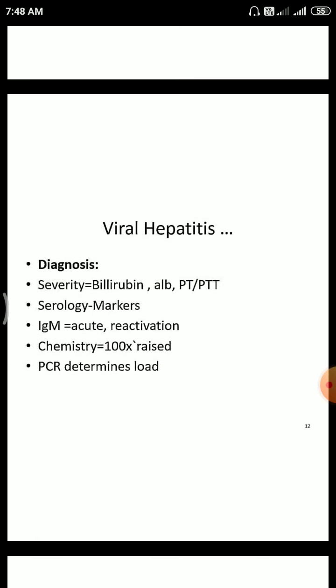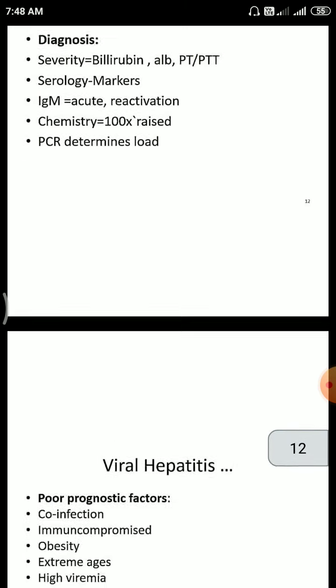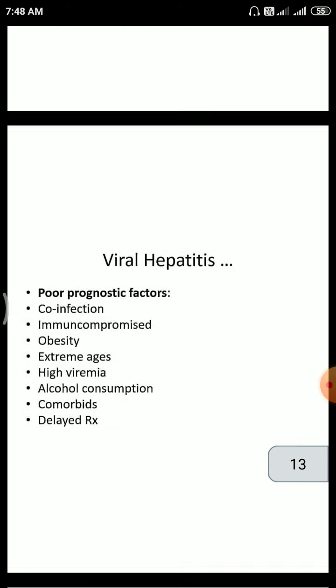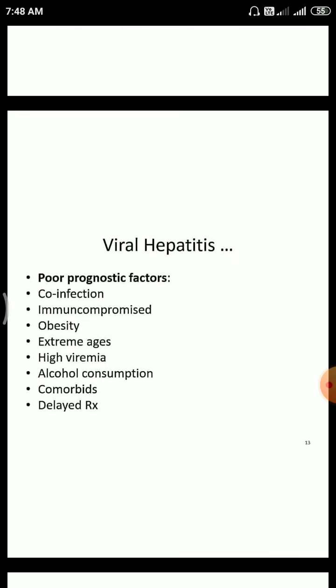Then viral hepatitis diagnosis: severity is seen in bilirubin, albumin, and prothrombin time. Then serology markers are taken. IgM indicates acute infection and reactivation. Chemistry shows transaminases raised 100 times. PCR determines viral load. Poor prognostic factors are co-infection, immunocompromised state, obesity, extreme ages, high viremia, alcohol consumption, comorbidities, and delayed treatment.